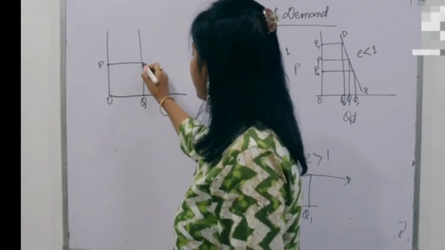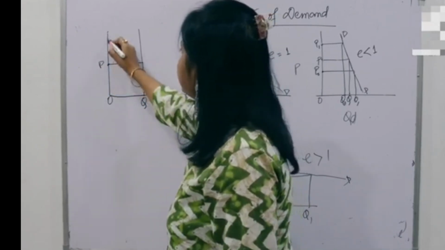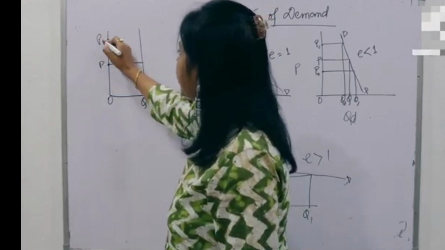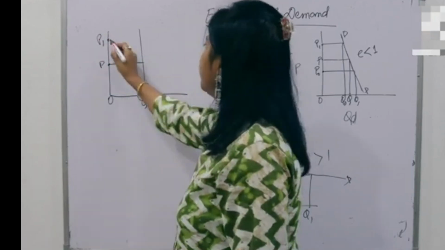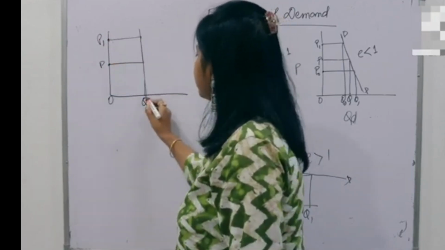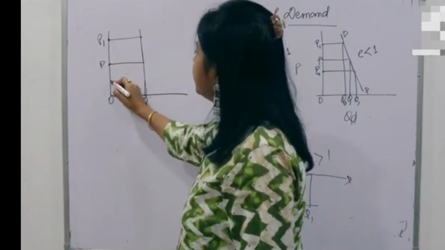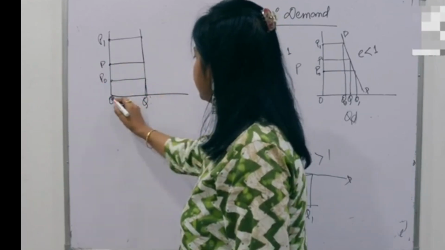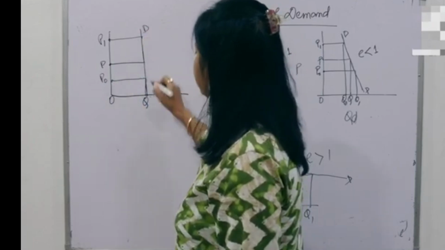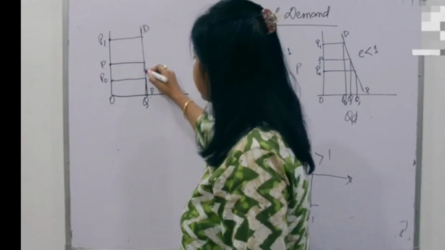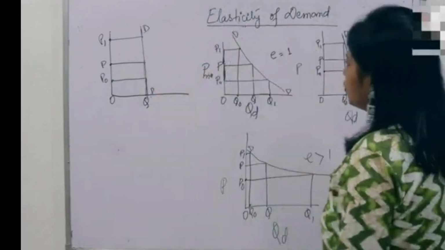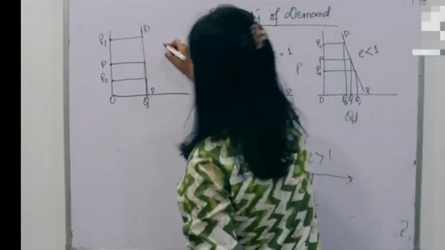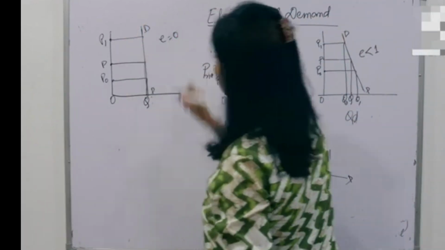Now the price is increased from OP to OP1, but there is no change in demand. Demand is the same, OQ only. The price is reduced to OP0, and there is no change in demand. So your demand curve looks like a straight line, not downward sloping. So it is E is equal to 0.